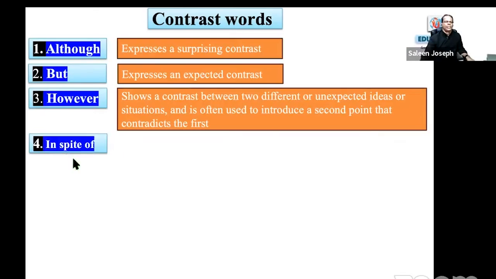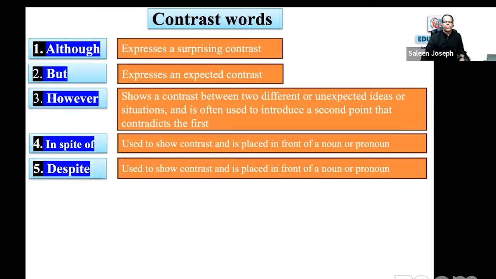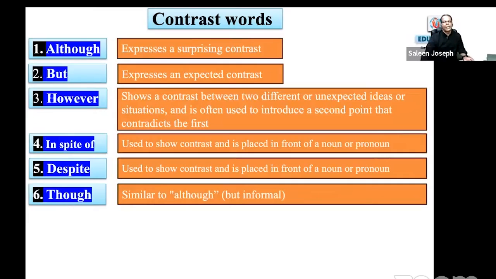However, in spite of is another contrast word used to show contrast and is placed in front of a noun or pronoun. In spite of. Despite is used to show contrast and is placed in front of a noun or pronoun. Though is similar to although, but it's very informal. Though is informal, although is academic usage.